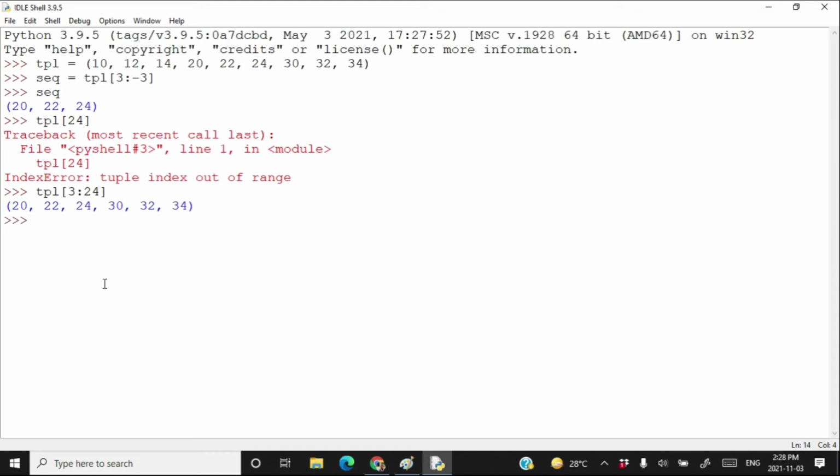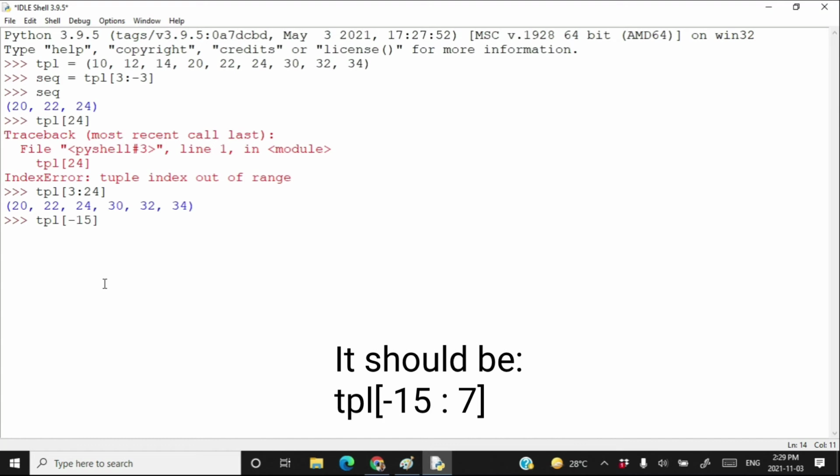Let's see another example. I have tuple TPL and I want to slice it starting from -15 and go up to 7. Start from -15 and go up to 7. Can you tell me what is the highest negative number from where you can start?